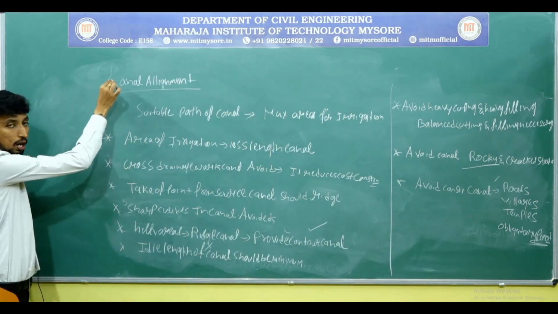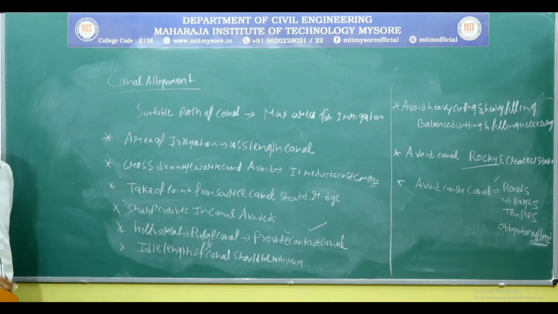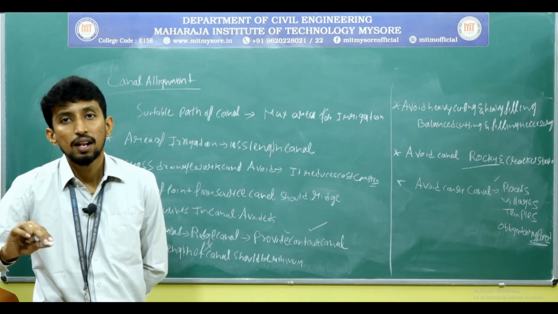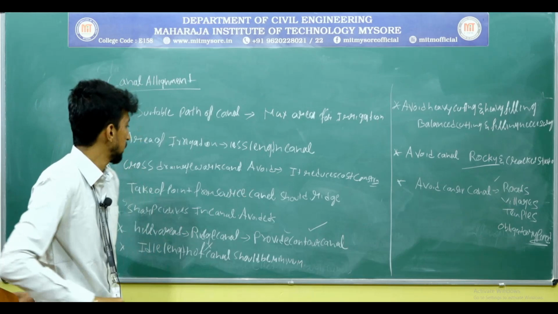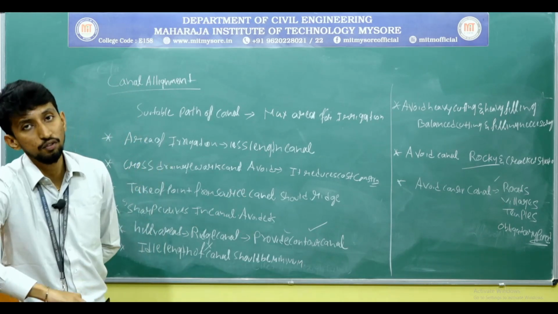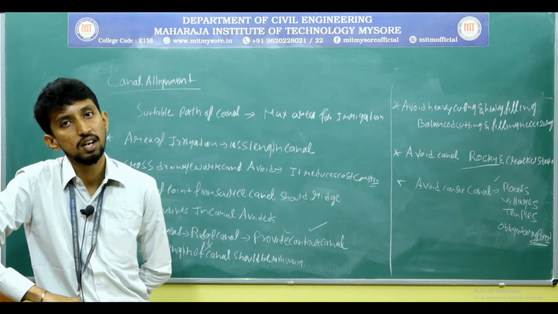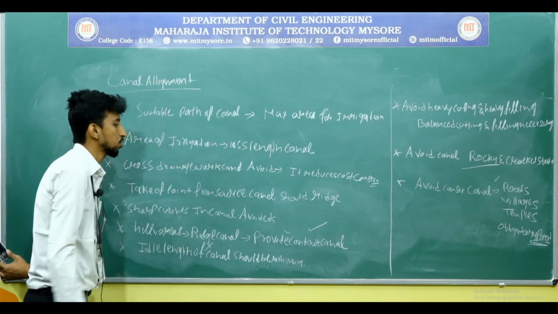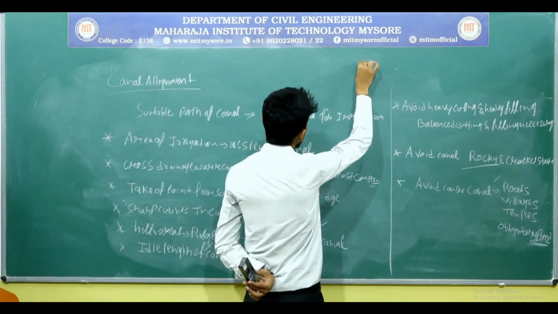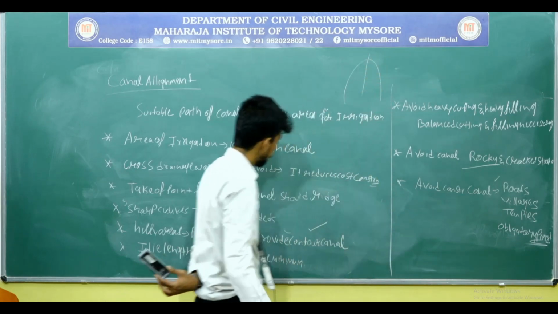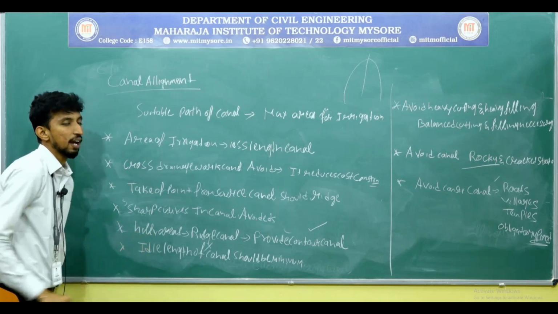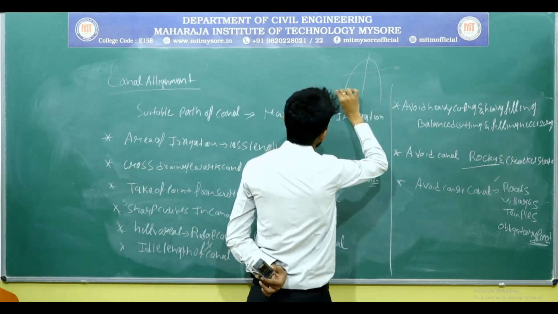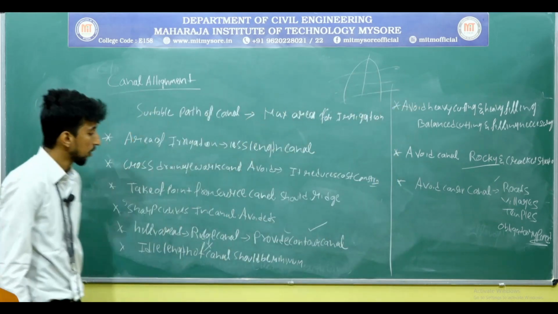What are the things you should know before canal alignment? One is we should align the canal in such a way that it should cover maximum area with least length of the canal, and the cross drainage should be avoided as far as possible, because if you provide the cross drainage, it will increase the construction cost of the canal. And the takeoff point from the source should be ridge. In case of hilly areas, we cannot provide ridge canal. At that time, provide the contour canal.